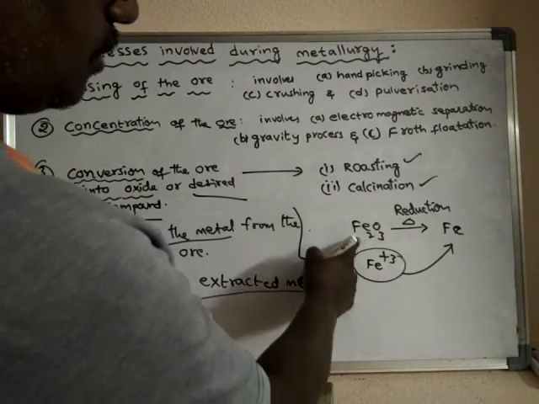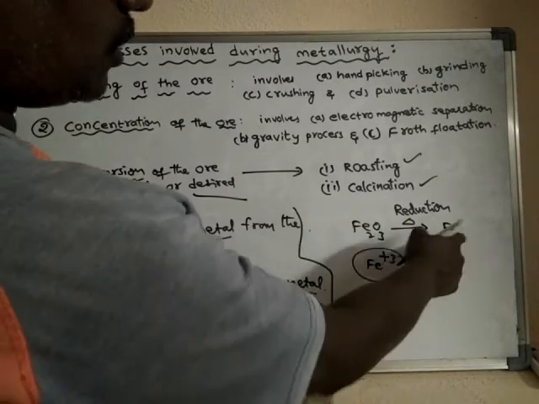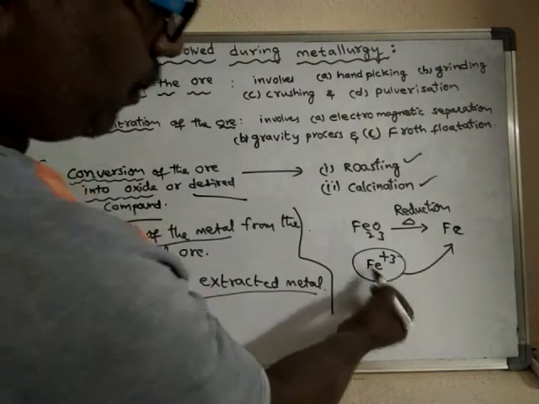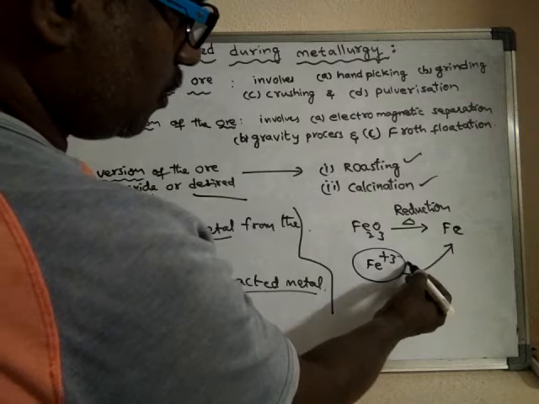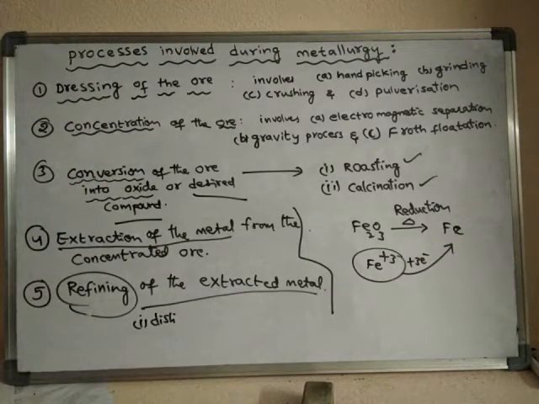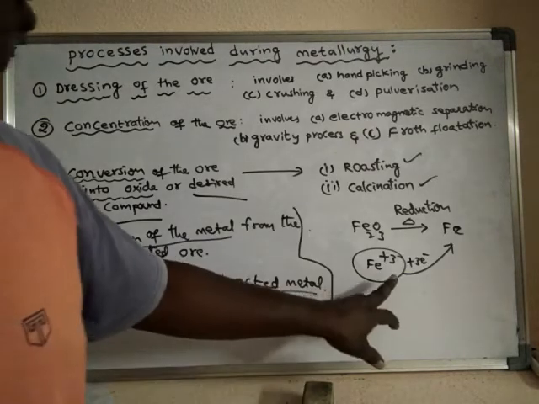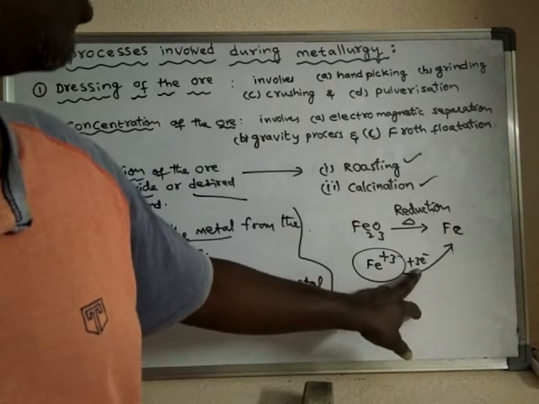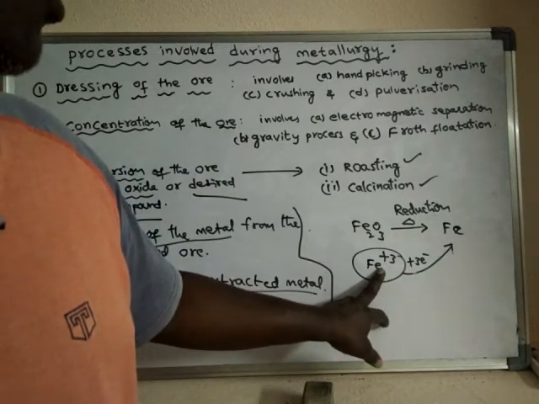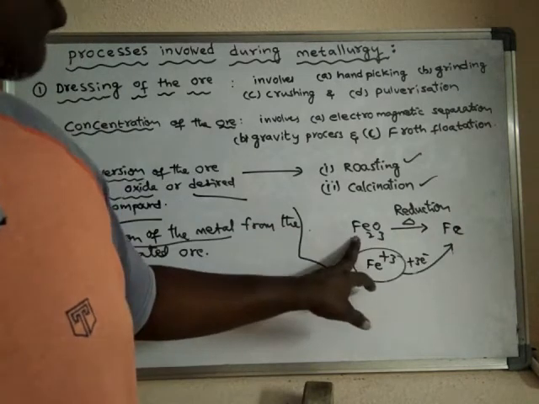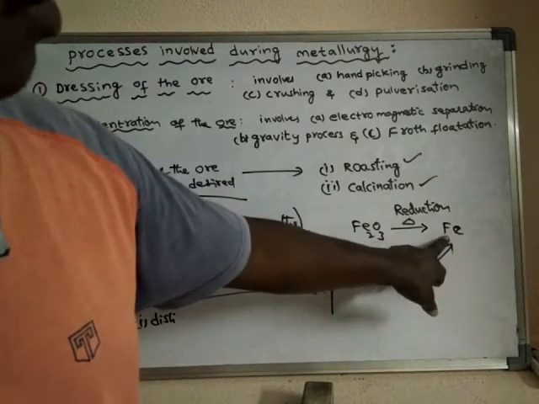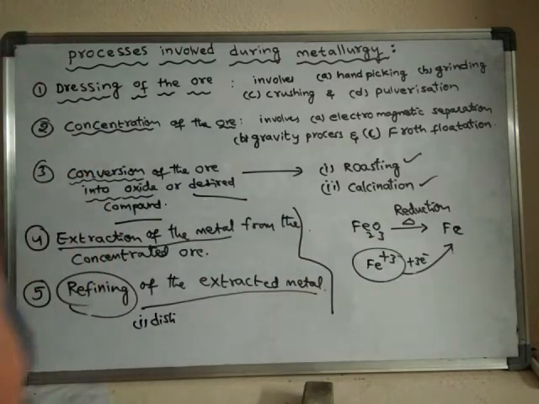As it is a positive ion, metal can be separated only upon addition of electrons. The process of addition of electrons to a substance is said to be reduction. Hence, the conversion of ore into metal is said to be a reduction process.